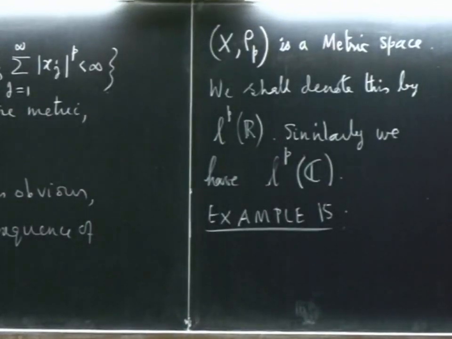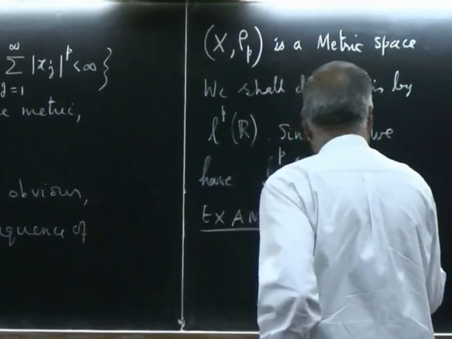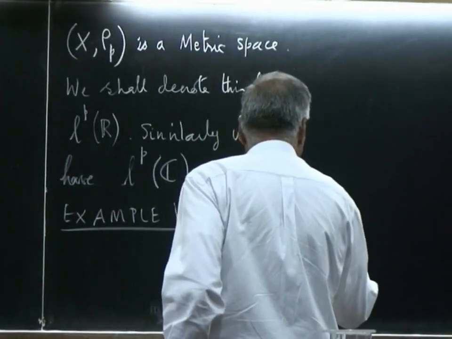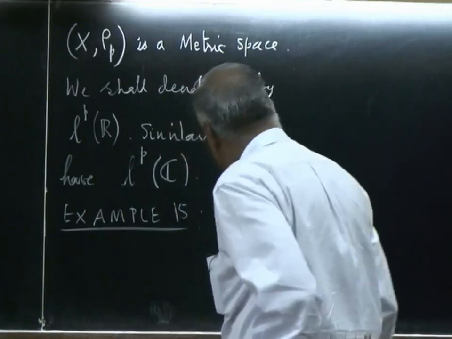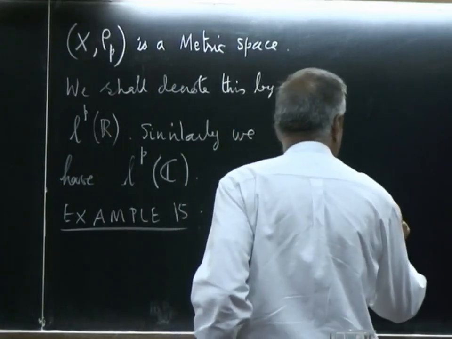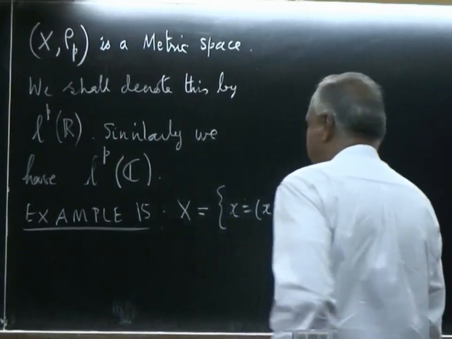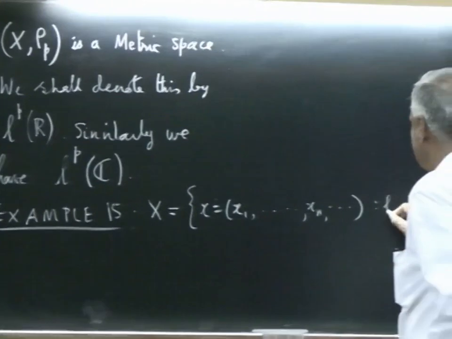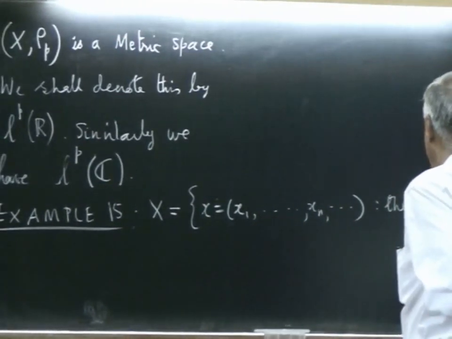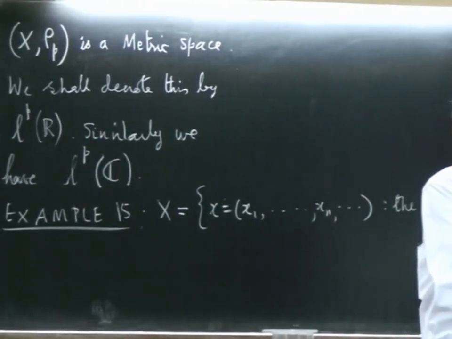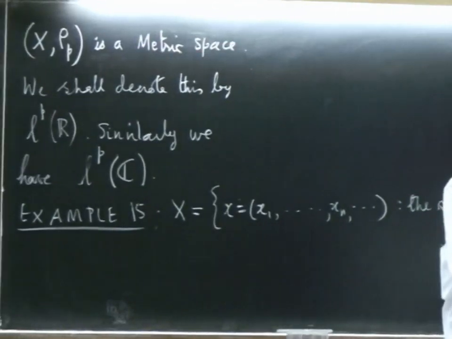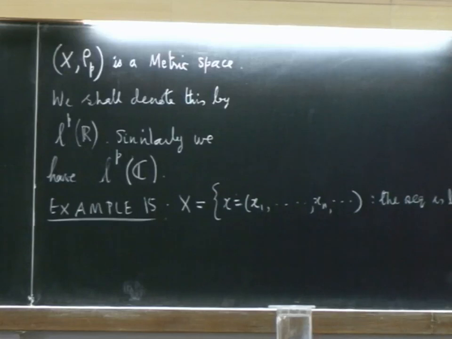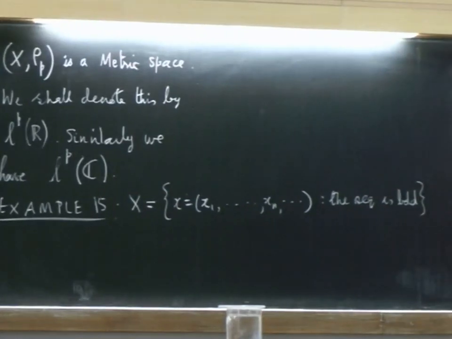Now, what we will do is consider the collection of all sequences again, such that the sequence is bounded. Okay, I will rewrite this a little bit shortly. What is meant by saying that the sequence is bounded?